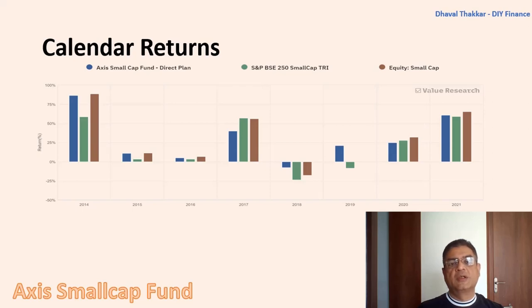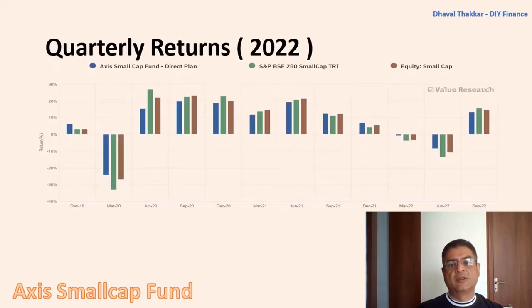Now let's also check the calendar returns for this year, that is 2022. On checking the first 2 quarters, the fund has fallen less than both its category and benchmark. But in the third quarter, when there are positive returns, it is not able to beat its category and benchmark. Hence, it can be concluded that the fund has better downside protection, but it is not able to outperform when the market rises. So now let's also check the rolling returns.